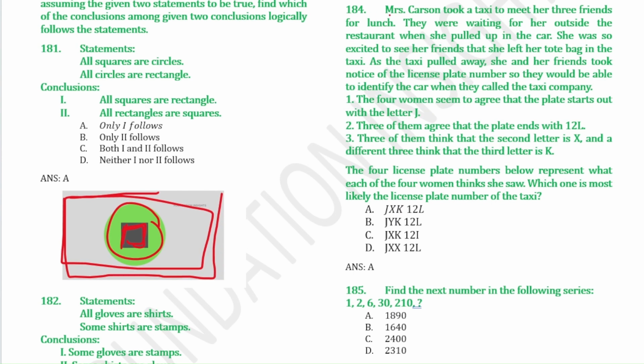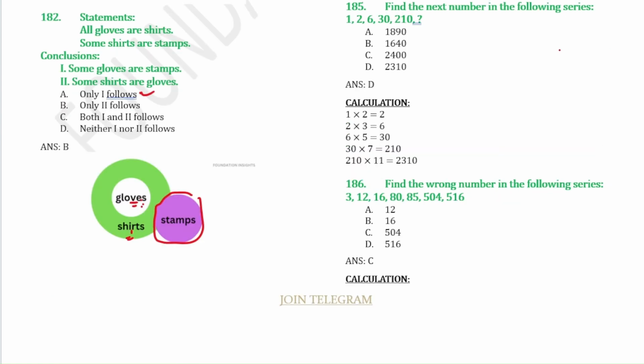184, you have to read the statement and then solve this one, so you can do it by yourself. We have to find the next number in the following series, so you have to find a pattern. The pattern is 1 times 2 equal to 2, and 2 times 3 is equal to 6. We're multiplying with the prime numbers, so this is the pattern. You will get the answer as 210 times 11, which gives you 2310.